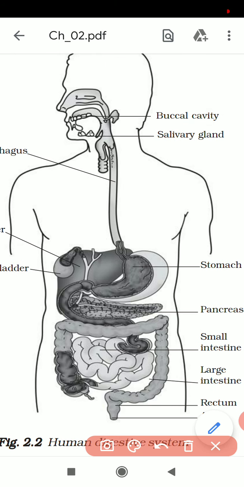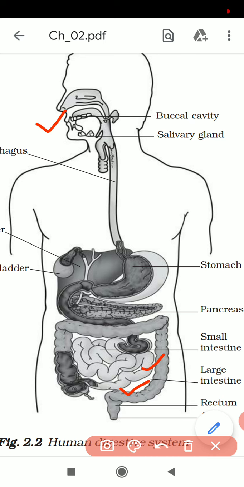Taking food by mouth is known as ingestion. Then food passes through the food pipe to the stomach, and completes its digestion in the small intestine. Then in the small intestine the digested food is absorbed by the villi and blood vessels. This is known as absorption.